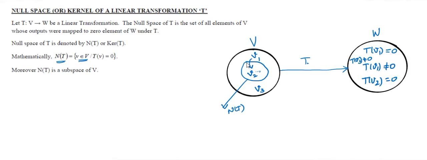That element must satisfy this condition. That is, the output of that element under T must be 0. Now it is very easy to see that the null space of T is a subset of V, but moreover it is a subspace of V. That is, N of T is a subspace of V.